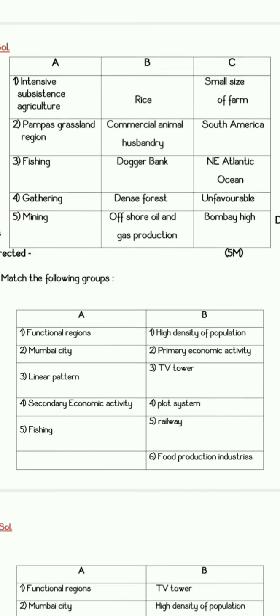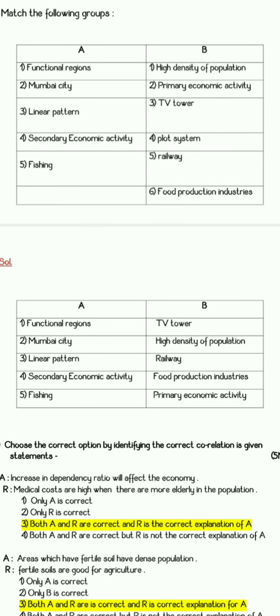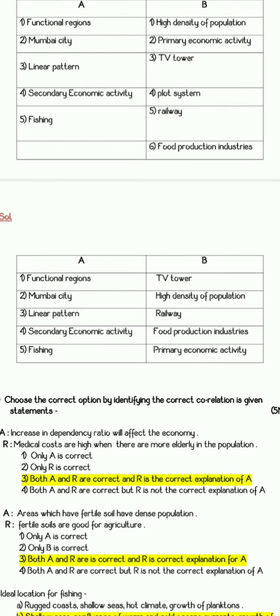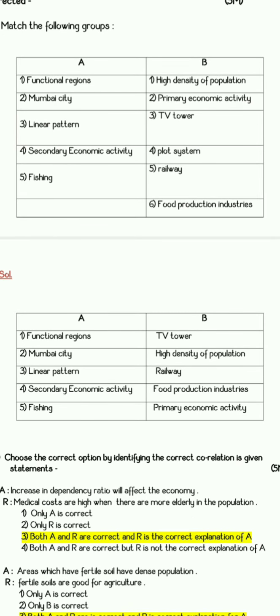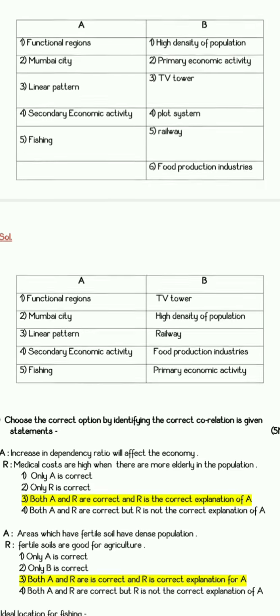Next question is match the following groups. Here we have 2 columns, A and B. The correct answer is: functional regions, TV tower; Mumbai city, high density of population; linear pattern, railway. Secondary economic activity is food production industries, and fishing is a primary economic activity.